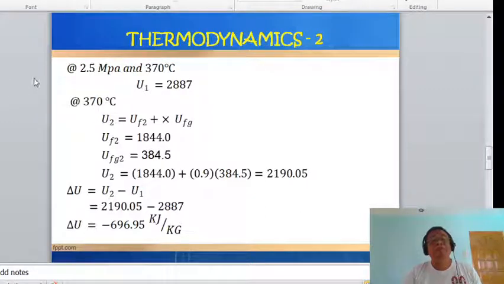Since the quality is 90%, that is u sub 2 equals u sub f2 plus x u sub fg. So u sub f2 is 1844 kilojoules per kilogram, u sub fg is 384.5, and substituting values now: u sub 2 equals 1844 plus 90% multiplied by 384.5. So that is 2190.05.